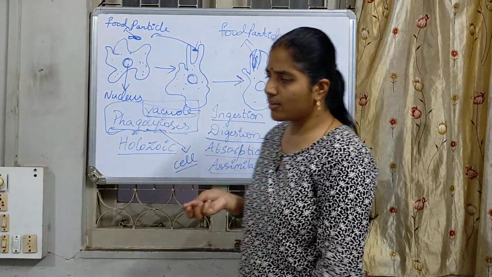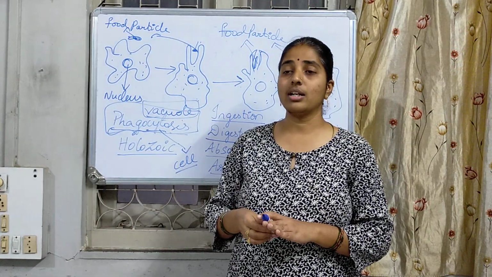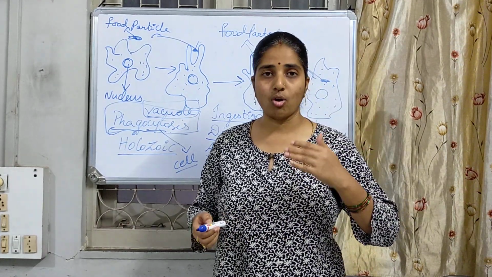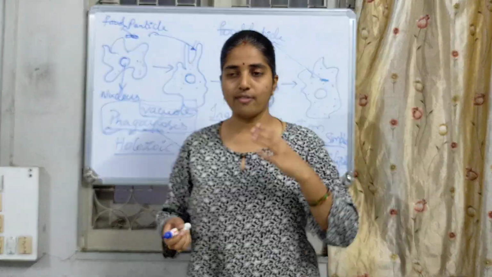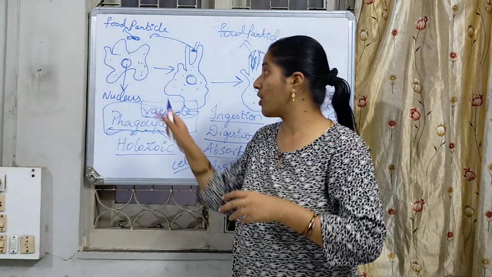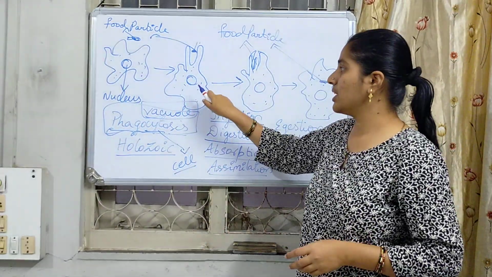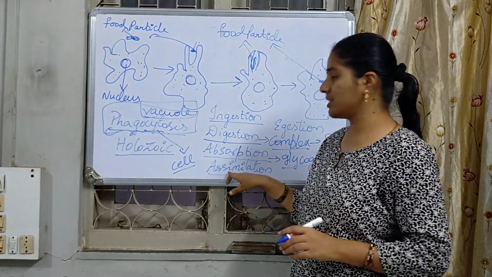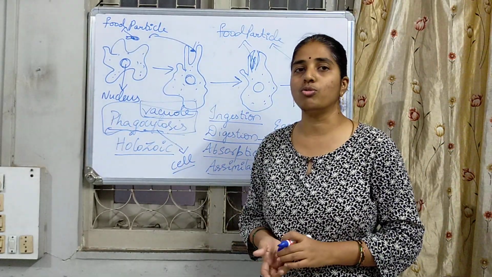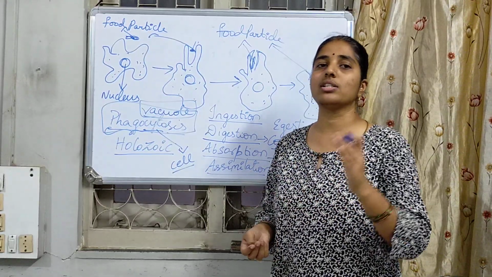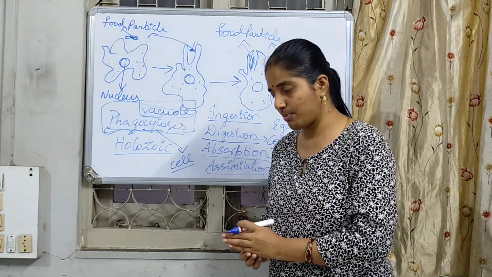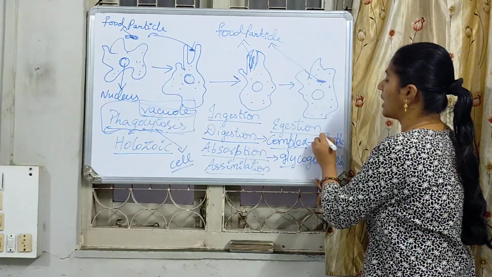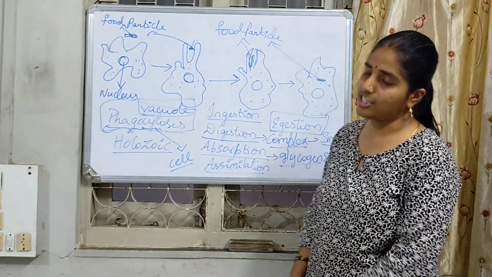And assimilation. Not only for development, but also for the repair of the tissues and for the growth of the body of the organism, some energy is required. For that purpose, assimilation is a process through which the growth and the repair of the cells take place. And finally we come to the last topic, egestion.